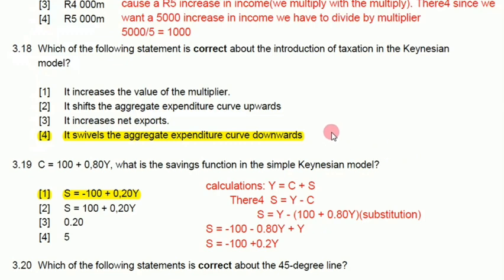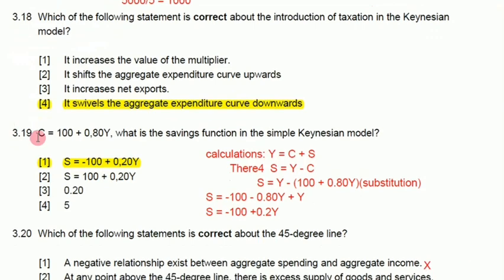But as for tax, because it affects the multiplier, it swivels, which means what actually changes is that the curve is going to be a little bit flatter, but still it will be starting or emanating from the same autonomous spending. So this is why it just swivels the aggregate expenditure curve downwards, because it's an increase. But if it was a decrease, then it swivels it upwards.